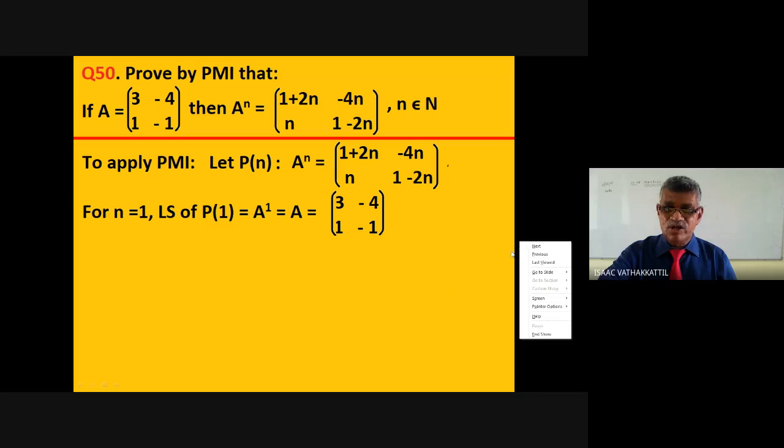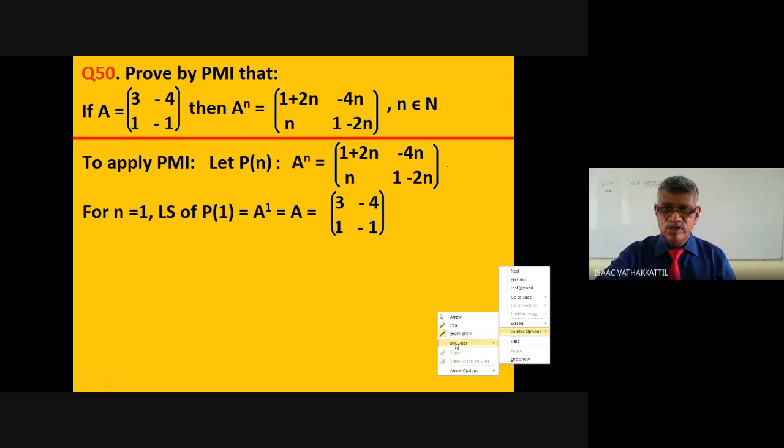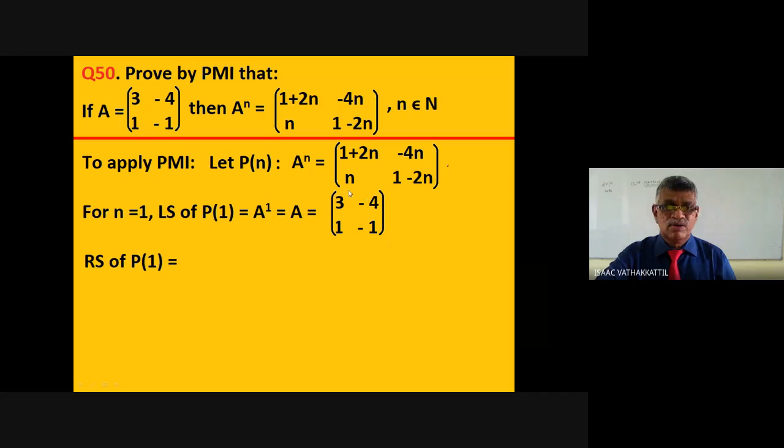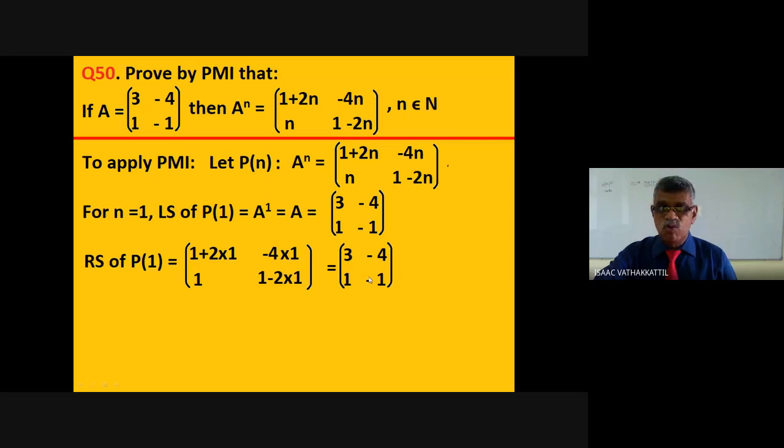This is the right side of P of 1. Putting n equal to 1 in the right side, what do you get? 1 plus 2 into 1. You can directly write it, no problem. I wrote it separately just for more understanding. Look at P of n: the left side is a raised to 1, and the right side of P of 1 is [1 + 2·1, -4·1; 1, 1 - 2·1], which is as good as [3, -4; 1, -1].